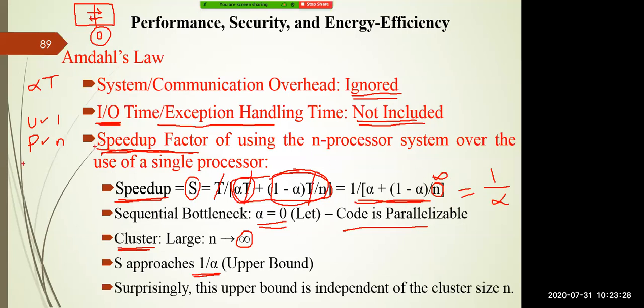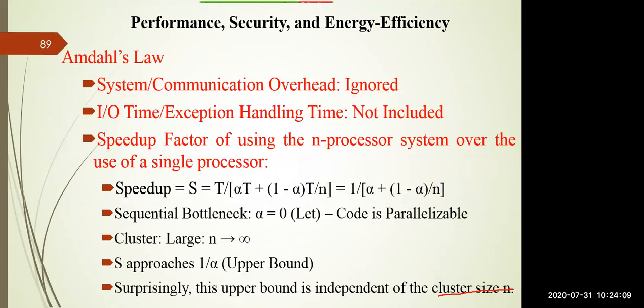If you divide by a very big number, let's say I am dividing 1 by 1 billion, the value is 0.00000..., a very small quantity which can be ignored. In a similar sense, we ignore this part and say this equation is equivalent to 1 by alpha. That is called the upper bound, as S approaches 1 by alpha. Surprisingly, in this analysis the upper bound is independent of the cluster size n. As n is very huge, we do not depend on n when calculating the speedup. This is the demerit of Amdahl's law.